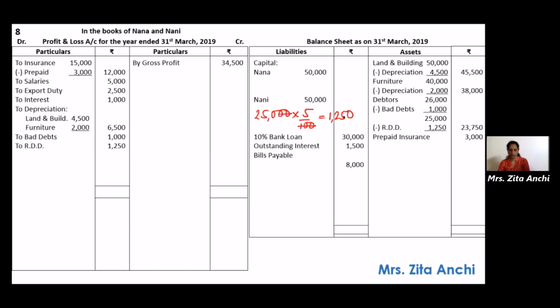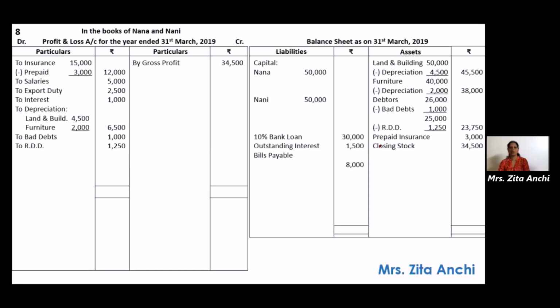And now the last adjustment. Closing stock is valued at 34,500. Now this comes in each and every problem. First effect we show in the trading account credit side, but since we don't have the trading account, we don't have to prepare it. We show only the second effect, that is on the asset side. So come to the asset side, write closing stock 34,500. Okay, we have finished trial balance posting. We have finished with the adjustments.